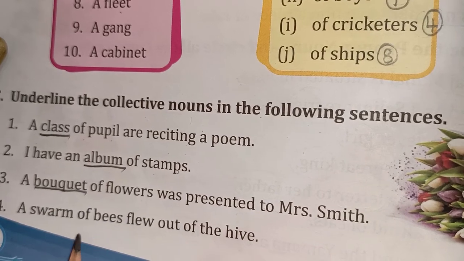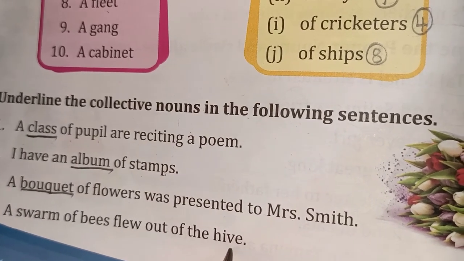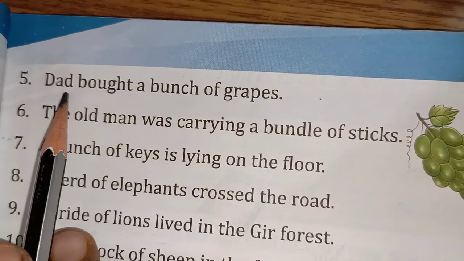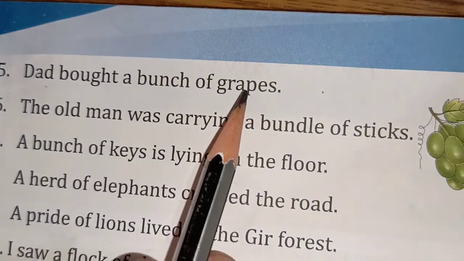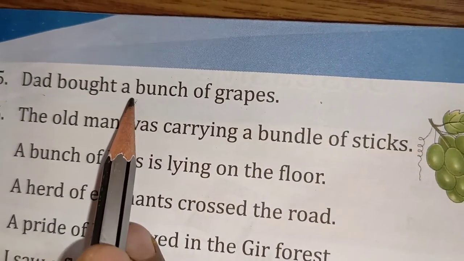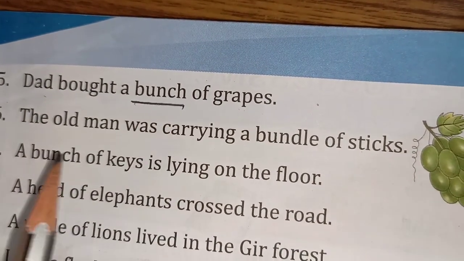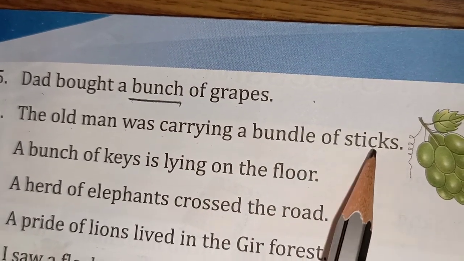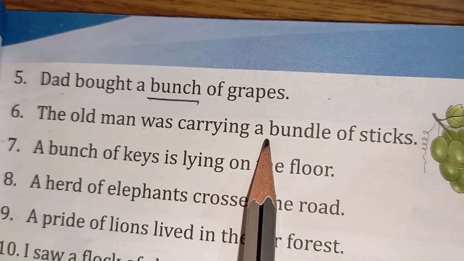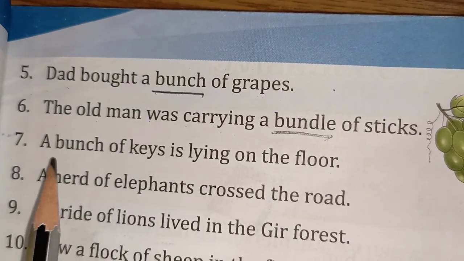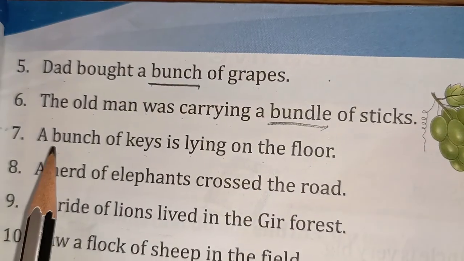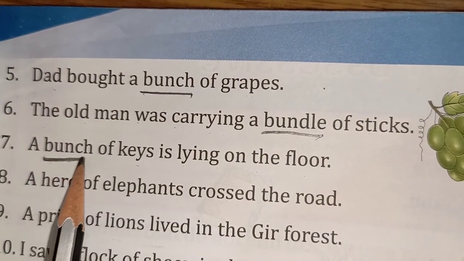Next, a swarm of bees flew out of the hive. What is the group of bees called? Swarm. Next, Dad bought a bunch of grapes. Group of grapes is called bunch. The old man was carrying a bundle of sticks. Group of sticks is called as bundle. A bunch of keys is lying on the floor. A set of keys is called as bunch.